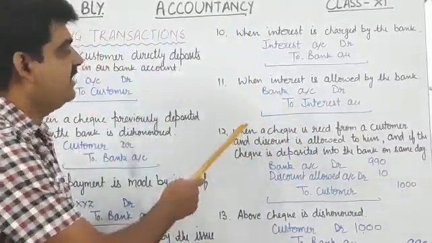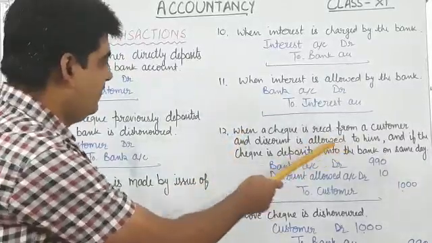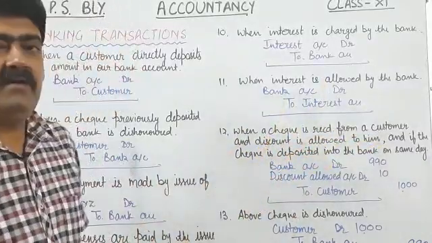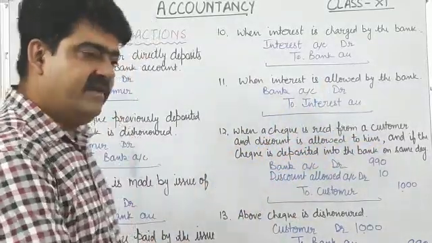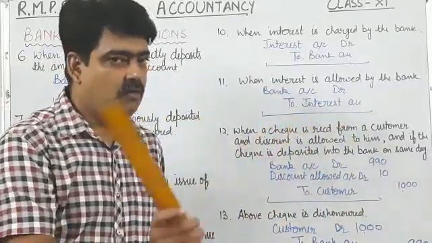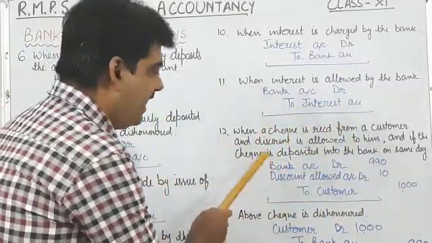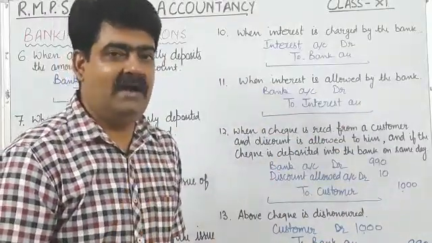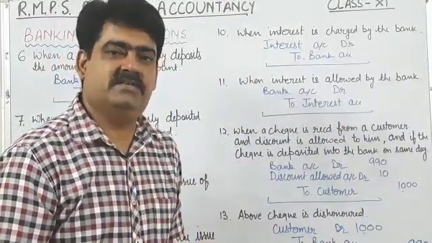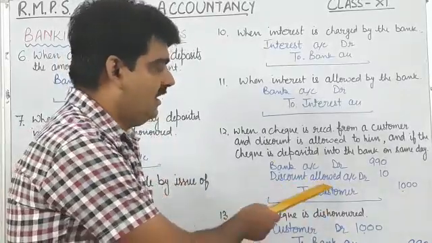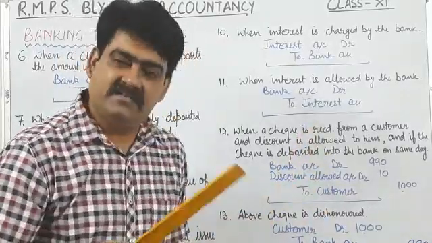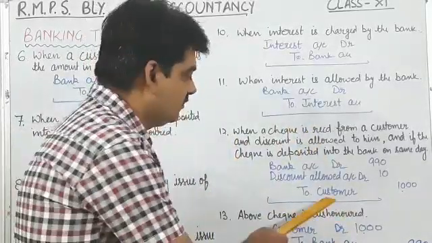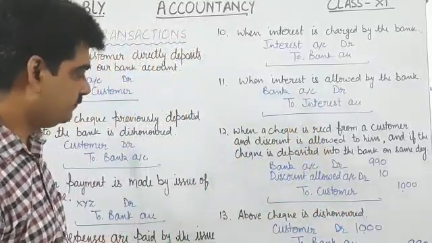Next is when a check is received from a customer and discount is allowed to him, and if the check is deposited into the bank on same day. So once again we are depositing this check into the bank, so who is receiver of this check? Obviously bank, so debit the receiver, so bank account will be debited, and this discount allowed is our expense and all expenses must be debited, that is why discount allowed will be debited, and we are receiving this check from customer, so who is giver of this check? Obviously customer, so customer's account will be credited.